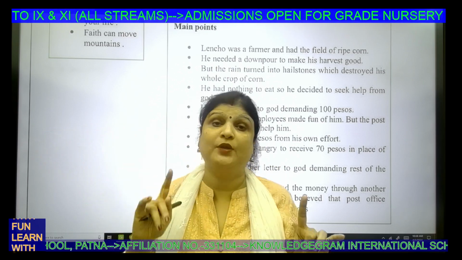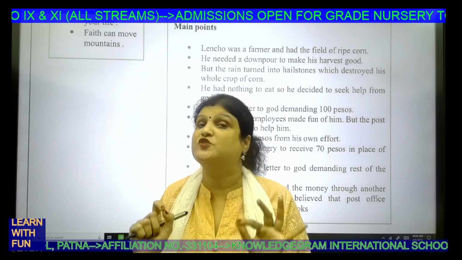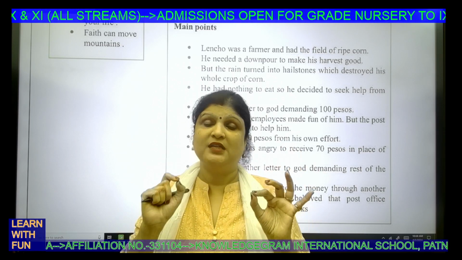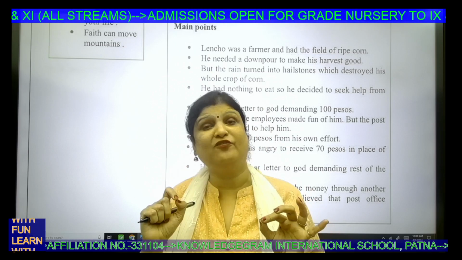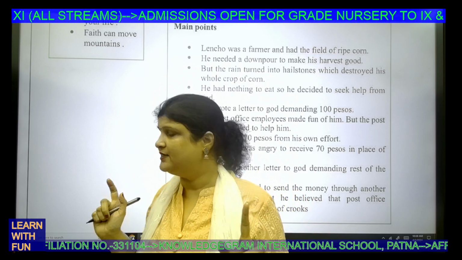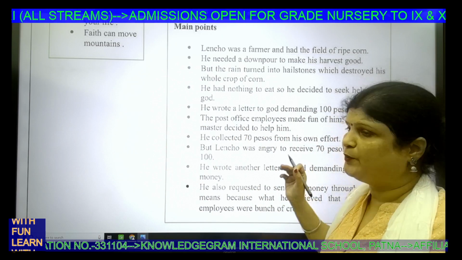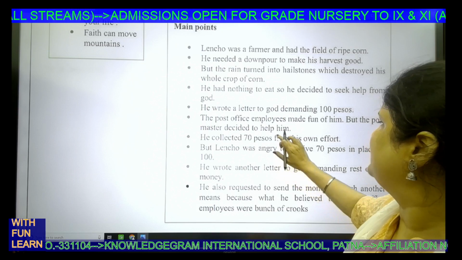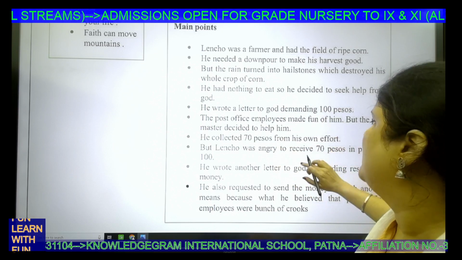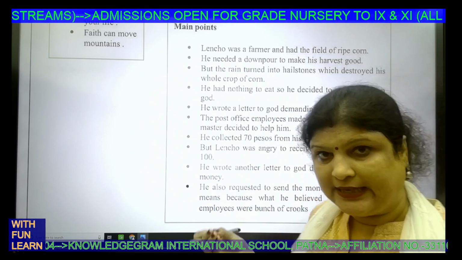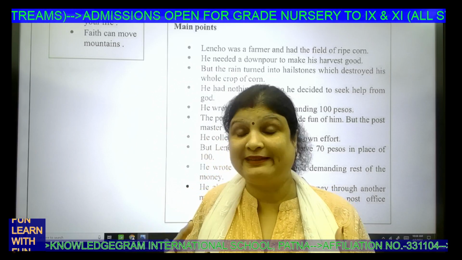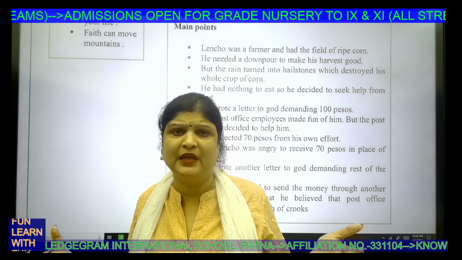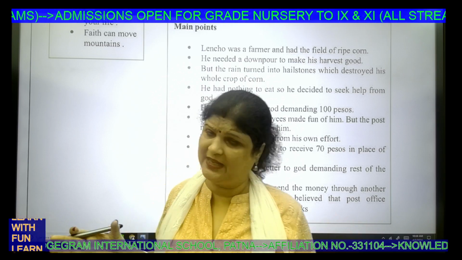And it's a very important question, why the postmaster did so. He did so because he didn't want to destroy the unwavering faith of Lencho. Got it? Okay. So the postmaster along with the employees collected 70 pesos from their own effort. But when Lencho received it, he was expecting a sense of gratitude. We all expect this to happen. But things do not turn out this way again.